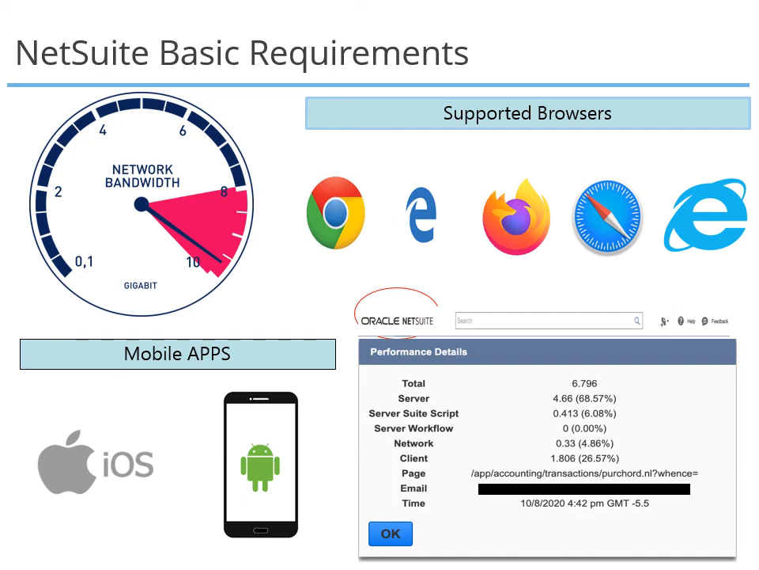NetSuite provides a performance details window with page, email and time information that is used to identify the source of the performance issue and to provide guidance.